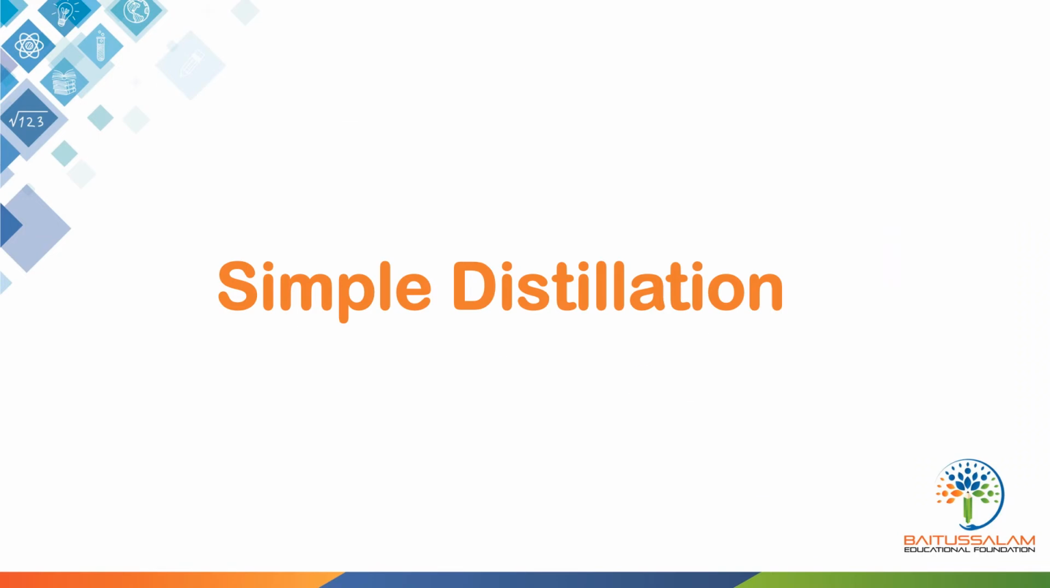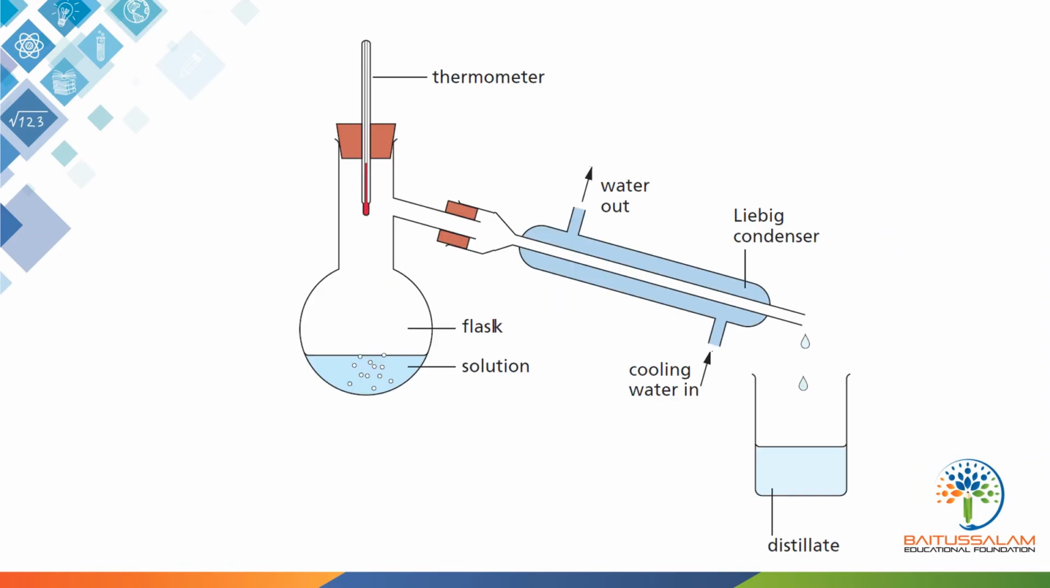Simple distillation. This method is used to separate a mixture of two liquids. As every pure substance has a distinct fixed boiling point, in distillation the mixture is heated to the boiling point of one of the liquids. The boiled-off vapor is then passed through a condenser that turns it back into a liquid which is poured into a flask.